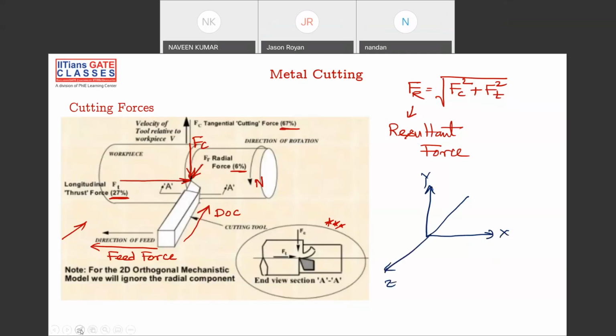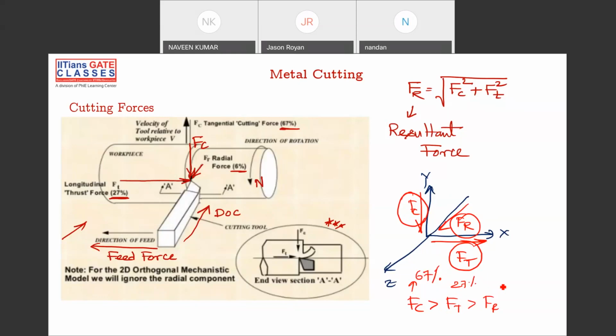If you see the angles here, cutting force is in the y axis, Fc, thrust force is Ft, and Fr is the radial force. Cutting force is more than thrust force, which is more than Fr. So Fc is greater than Ft is greater than Fr. This is almost 67%, Ft is 27%, and Ff is approximately 6%.